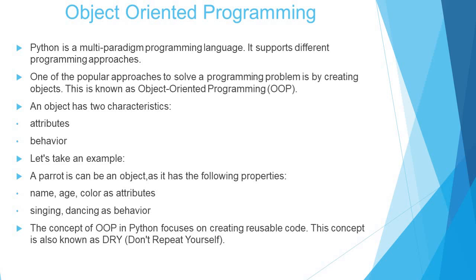Object-oriented programming. Python is a multi-programming language. It supports different programming approaches. One of the most popular approaches to solve a programming problem is by creating objects. This is known as object-oriented programming. An object has two characteristics. First is attributes and second is behavior.